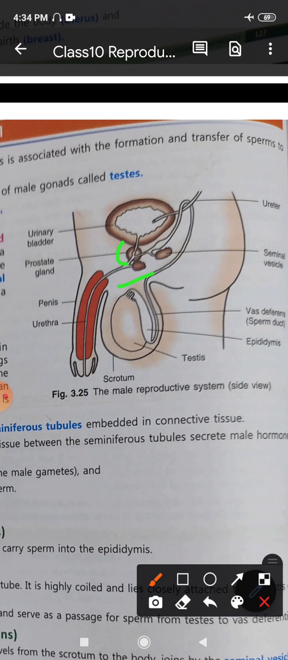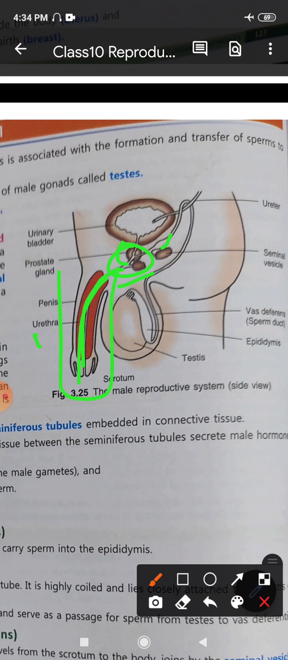All these secrete certain secretions which make the movement of the sperm easier and also provide certain nourishment. Now the vas deferens enters into the penis region, into the ejaculatory duct. The ejaculatory ducts of the two sides lead into the urethra. Now this is the urethra region, and the junction of the two remains surrounded by the prostate gland. Here you see it is surrounded by the prostate gland.